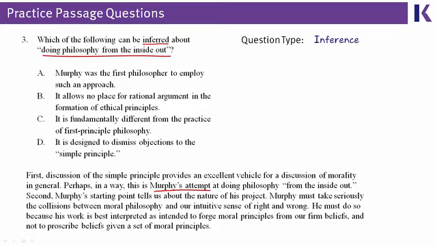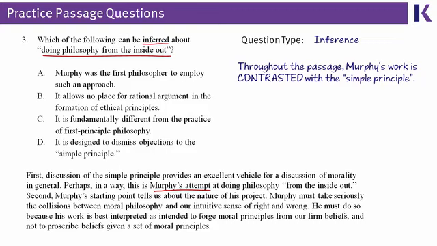And as we know from our analysis of the passage and our outline, Murphy is contrasted with simple principle folks. That may not be the only thing we know about Murphy. We know he argues from beliefs to principles, what the advantages and disadvantages of him are, and all of those can be considered as you evaluate these answer choices, but ultimately the correct answer is C, that Murphy's attempt at philosophy is different from simple principle philosophy.